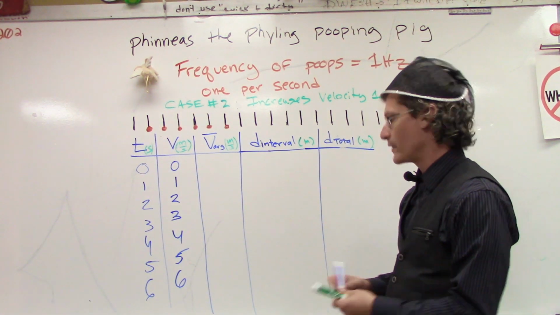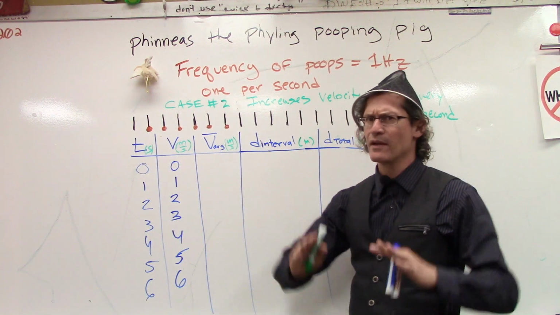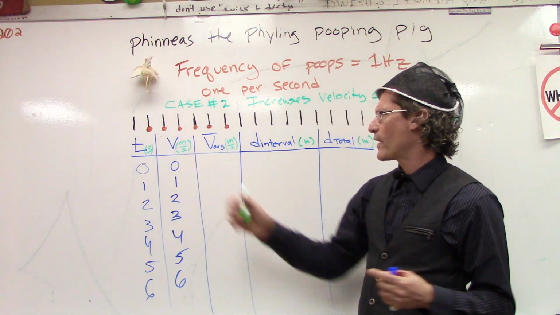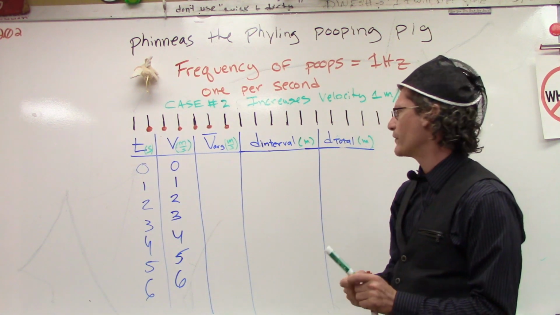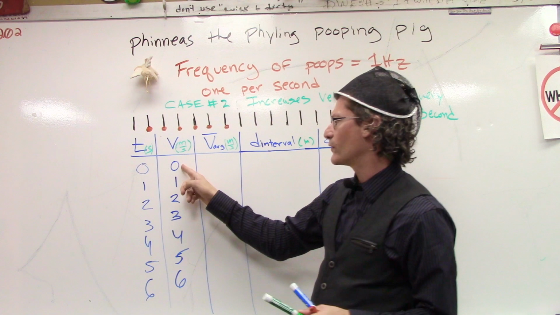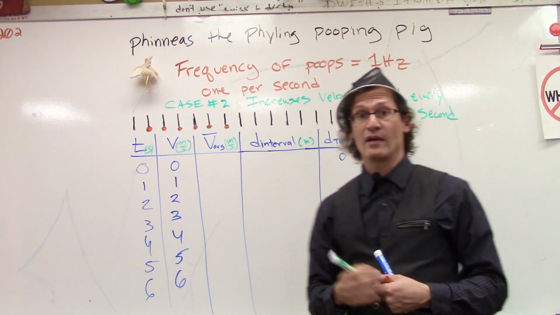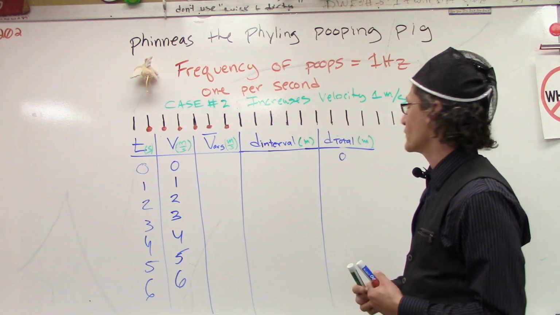Well, now the important thing is to look at the average velocity between the times. So at 0, of course, he starts off at position 0. But what's the average velocity of 0 and 1? We're assuming now that he's going to steadily increase his velocity 1 meter per second every second.